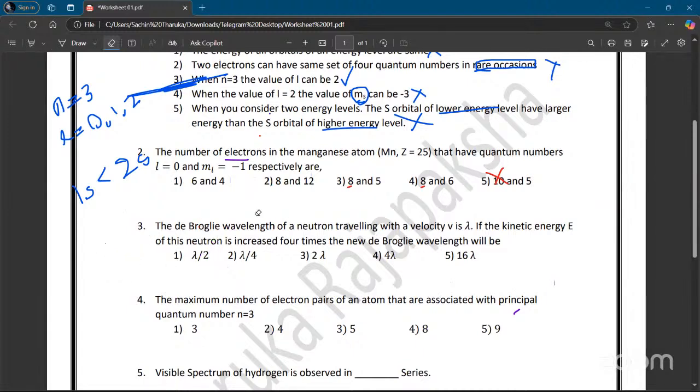So what was the answer? Answer number 3. Next question.